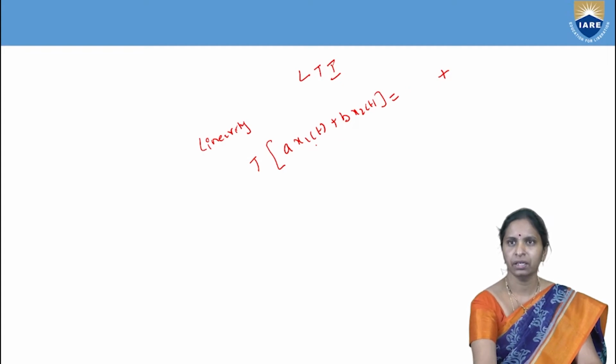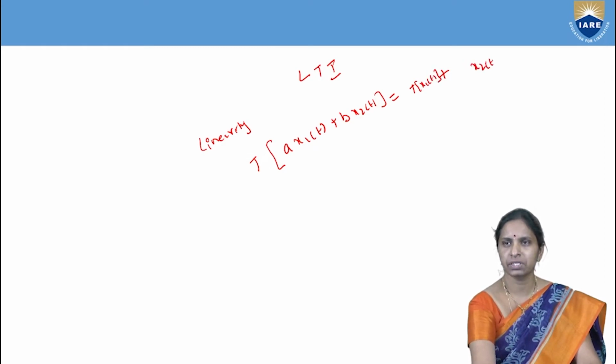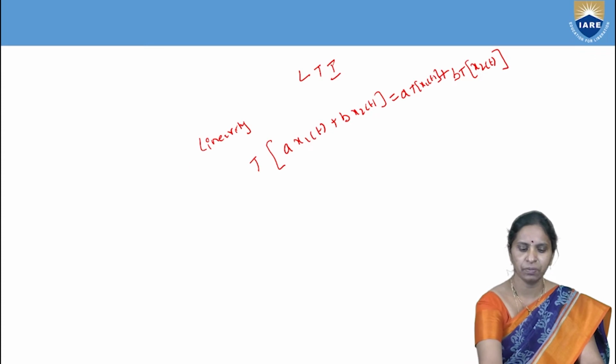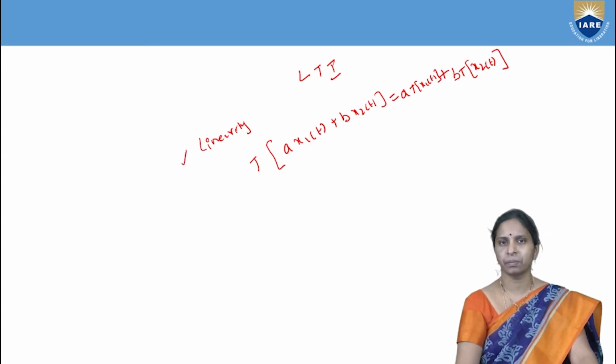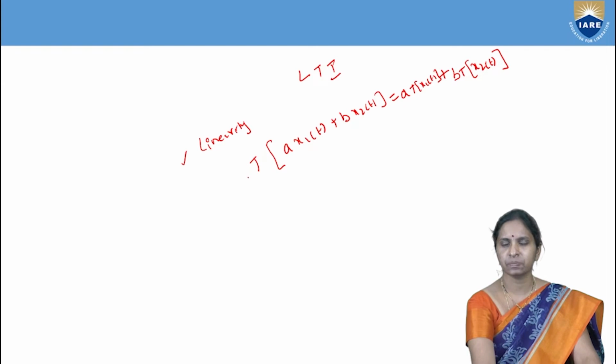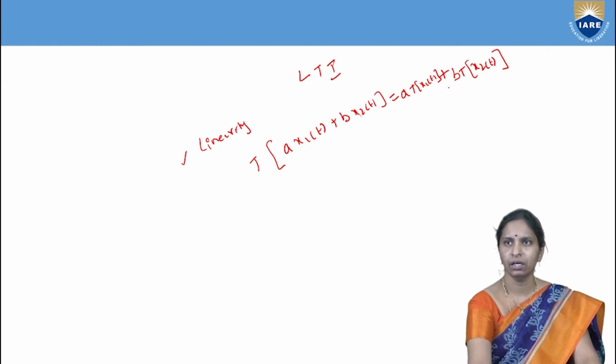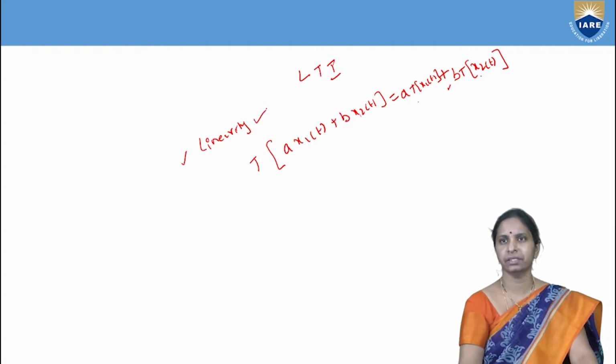The response of the input signal x1 of t is T of x1 of t, and the response of the input signal x2 of t is T of x2 of t. And the sum of what? Weighted responses. It means each response has been multiplied by some weight. So this is the definition of a linear system. A system is said to be linear if the response of a weighted sum of inputs is equal to the sum of its weighted responses.